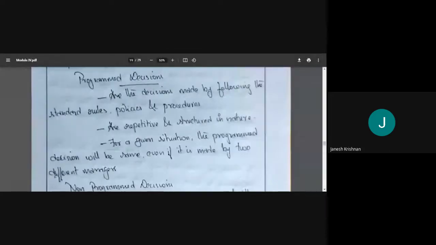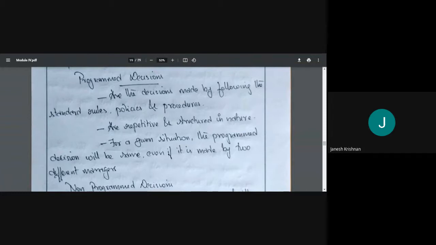Programmed decisions are made by following standard rules, policies, and procedures. In a programmed decision, we have standard rules, policies, and procedures, so we follow those and only then make decisions. For each scenario, we know what has to be done, and on that basis we make decisions.